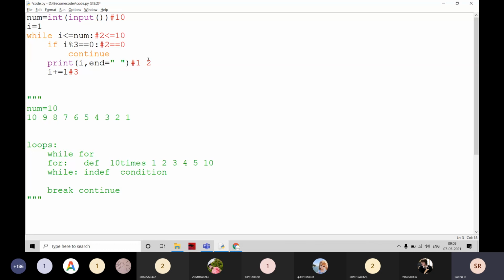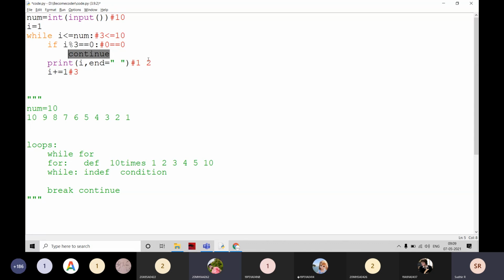Coming here, again it is checking whether 3 is less than or equal to 10. Yes, it is true. Then coming here, 3 mod 3, the remainder is going to be 0. I am going to check whether 0 is equal to 0 or not. True. Then it is moving inside and control reaches continue. What is the next step? It goes to the condition.